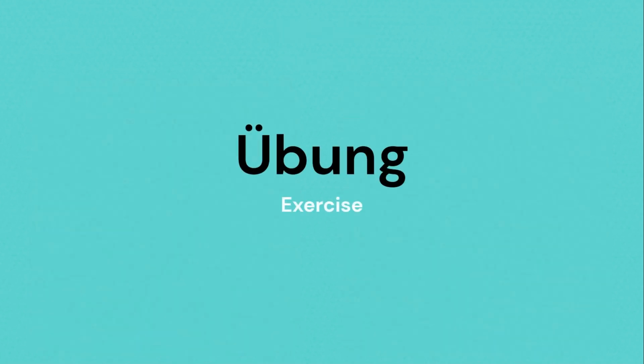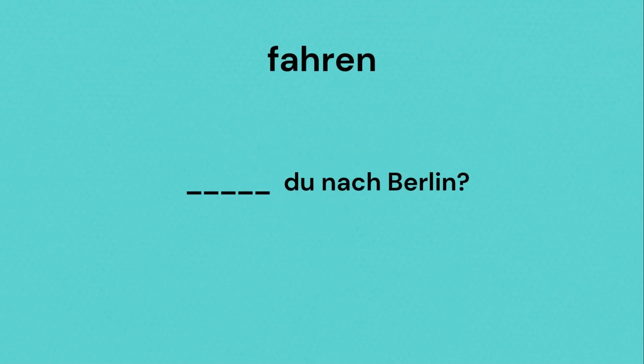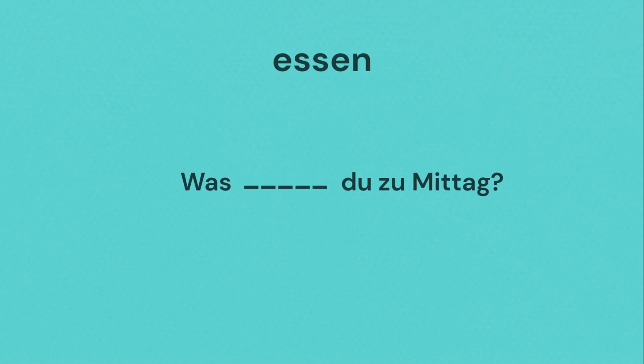Übung. Fill in the blanks with the conjugated verb. Let's look at the first sentence. The answer should be, fährst du nach Berlin? And now the second one. Was isst du zum Mittag? And third one.